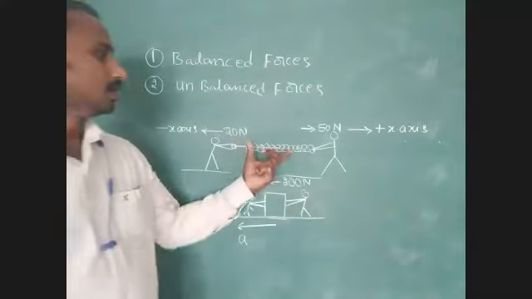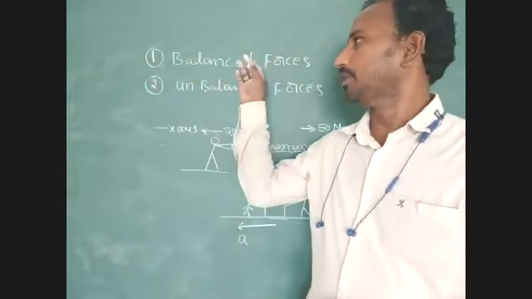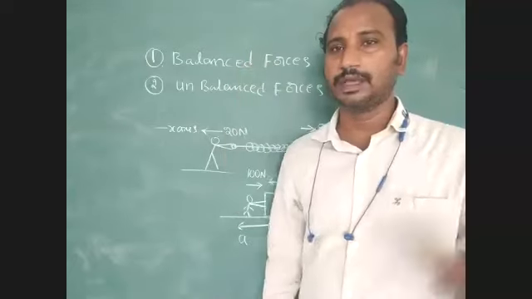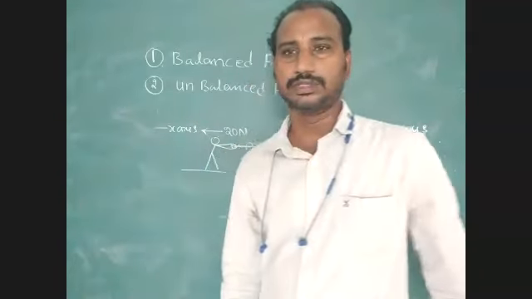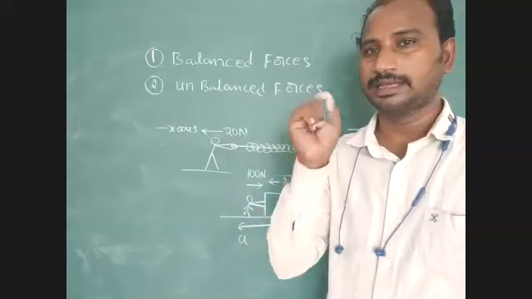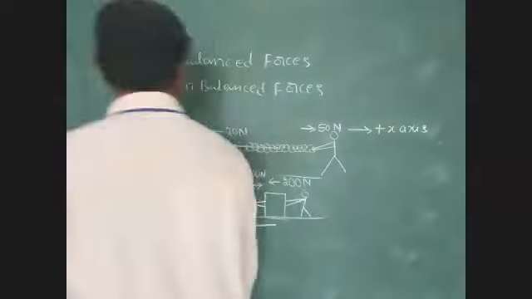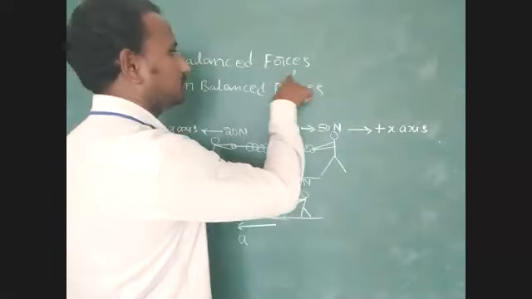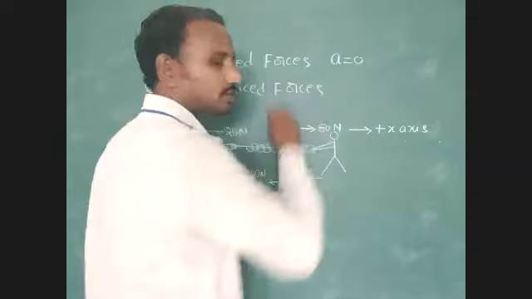In the before condition, in the balanced force examples, the body experiences balanced forces. Because of that reason, the body is at rest on a horizontal surface. Then we can identify one condition: balanced force produces acceleration equal to 0.